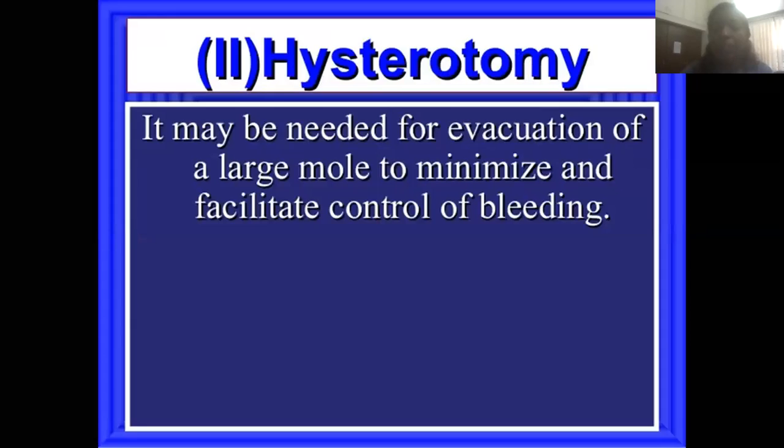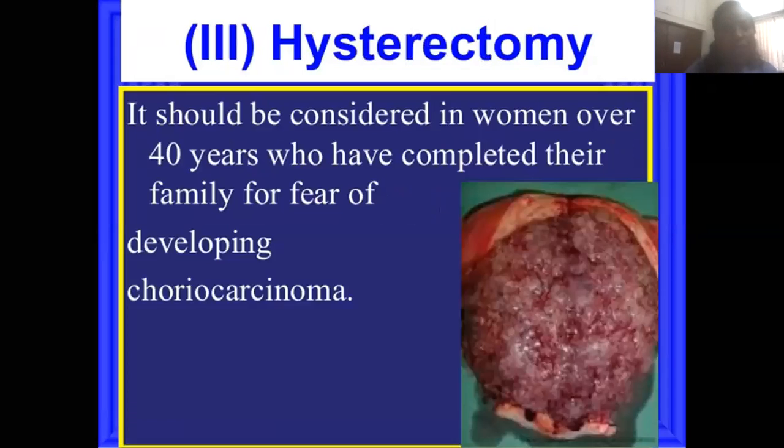Hysterectomy may be needed for evacuation of a large mole. If the mole is of large size, we can think about it. Why? To minimize and facilitate control of bleeding, so that there should not be too much bleeding. It should be considered in women over 40 years who have completed their family, and if there is a fear of developing choriocarcinoma, the whole uterus is removed.